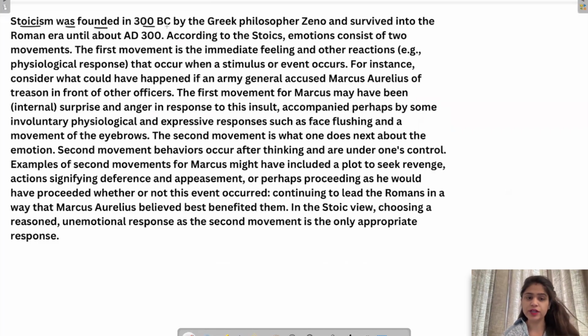Stoicism was founded in 300 BC by the Greek philosopher Zeno and survived into the Roman era until about AD 300. According to Stoics, emotions consist of two movements. So we are talking about some philosophy, Stoicism, and its founder was Zeno. And this school of thought was founded in 300 BC. This ideology survived till AD 300. So basically, according to this, we have two types of movements under emotions.